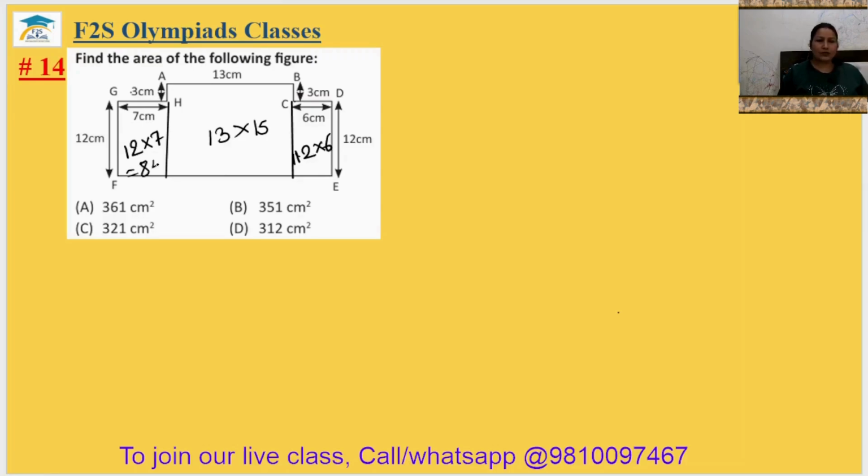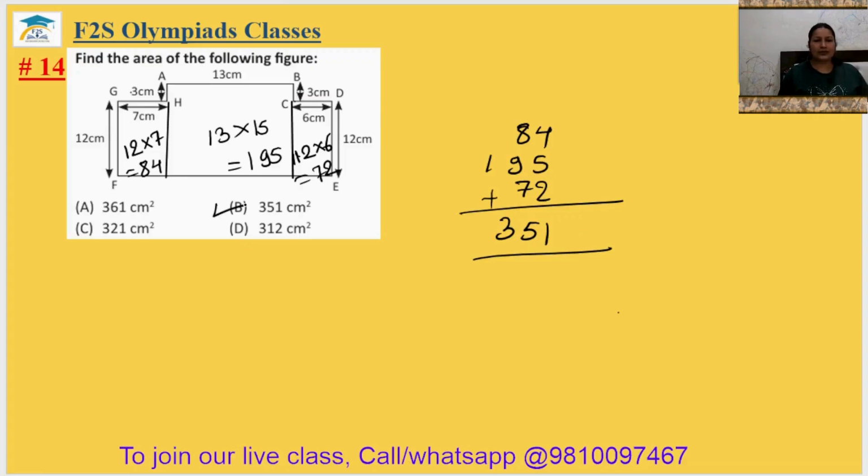So it is 84. Okay. This is 195 and this is 72. Total area will be 84, 195 and 72. If you add all of them, you will get 351 centimeter square. It is in the option number B. So 14th answer will be option B.